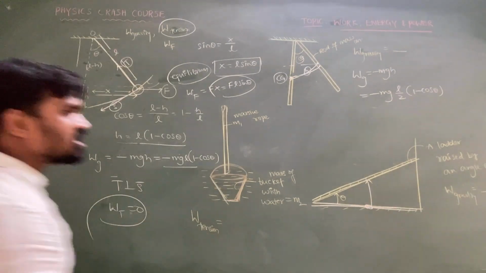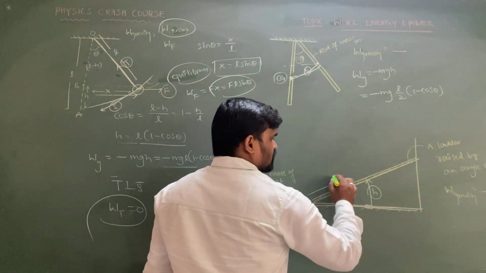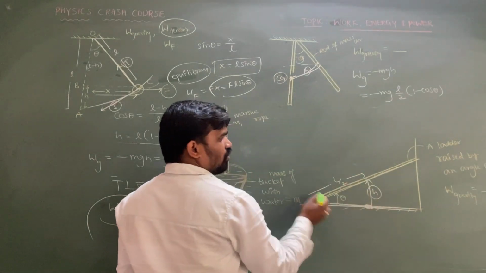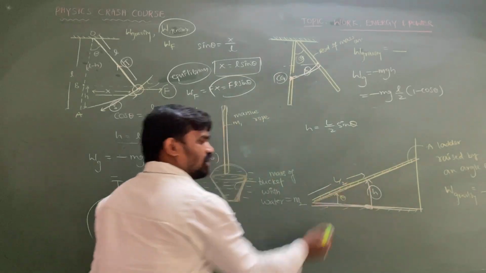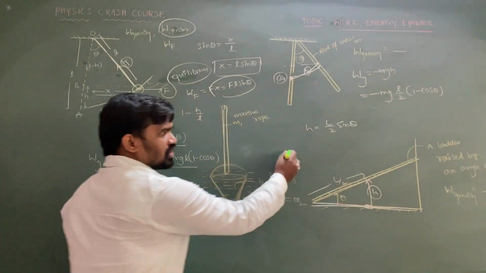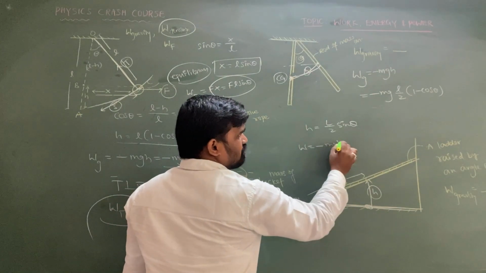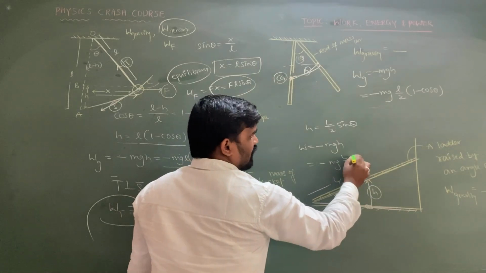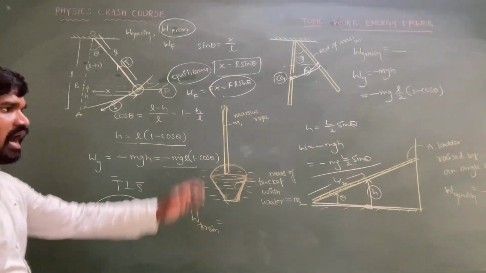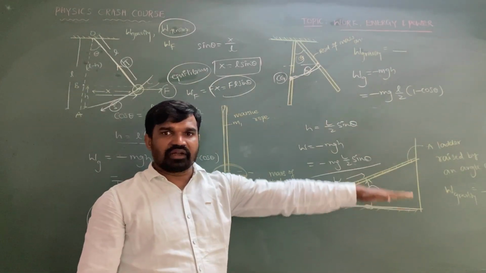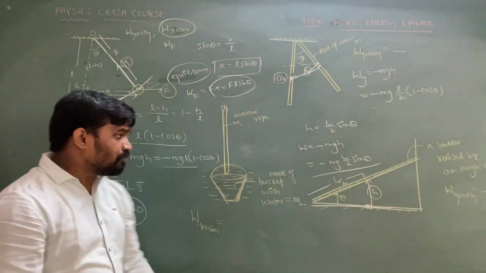So in this case also, h is equal to h, this is the h value, and this is the L by 2 value. Then h equal to what you can write, beta? h equal to L by 2 sin theta. Sin theta is equal to opposite by hypotenuse, na. So h equal to L by 2 sin theta. Now we can write the work done is equal to minus mgh. So minus mgL by 2 sin theta we can write. This is the work done by the gravitational force on the ladder in order to change the horizontal position into inclined position.